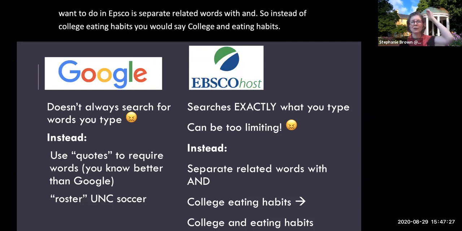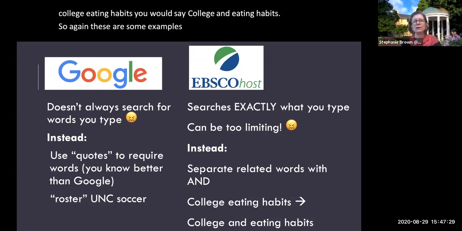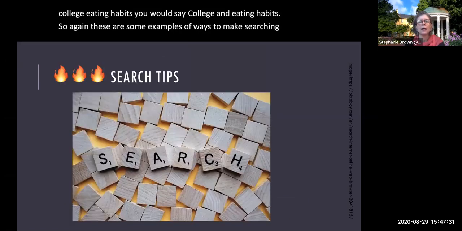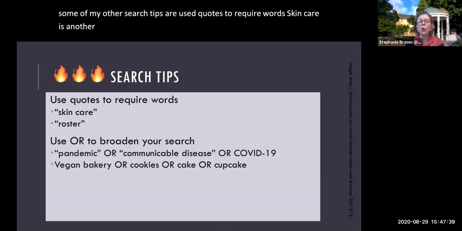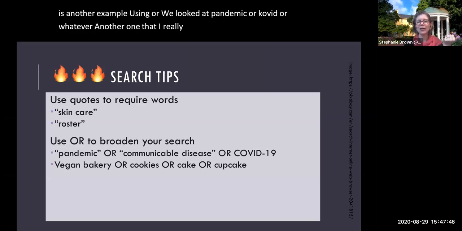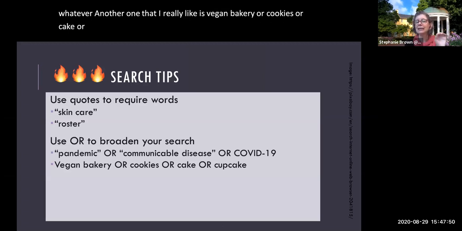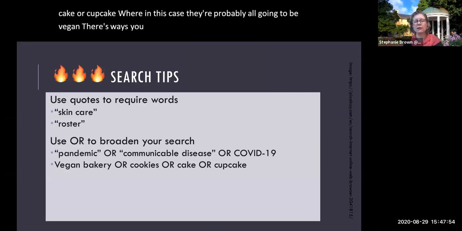So again, these are some examples of ways to make searching better. So some of my other search tips are use quotes to require words. Skincare is another example. Using OR, we looked at pandemic OR COVID or whatever. Another one that I really like is vegan bakery OR cookies OR cake OR cupcake, where in this case, they're probably all going to be vegan. There's ways you could force them all to be vegan if you wanted to.